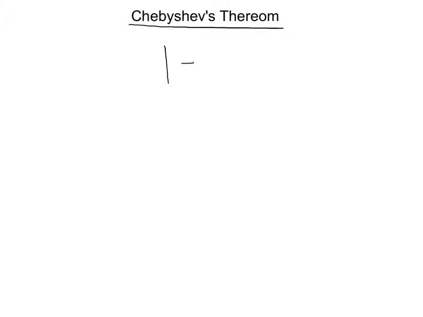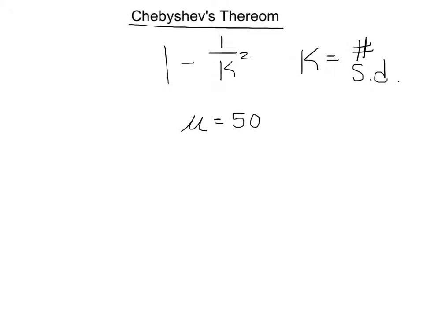It's this formula, 1 minus 1 over k squared, where k is your number of deviations away from the mean, your number of standard deviations away. So for example, if I have a mean of 50 and a standard deviation of, let's say, 6, if I want to go k equals 1, basically what I'm saying is I take 50 and I add and subtract my standard deviation one time.